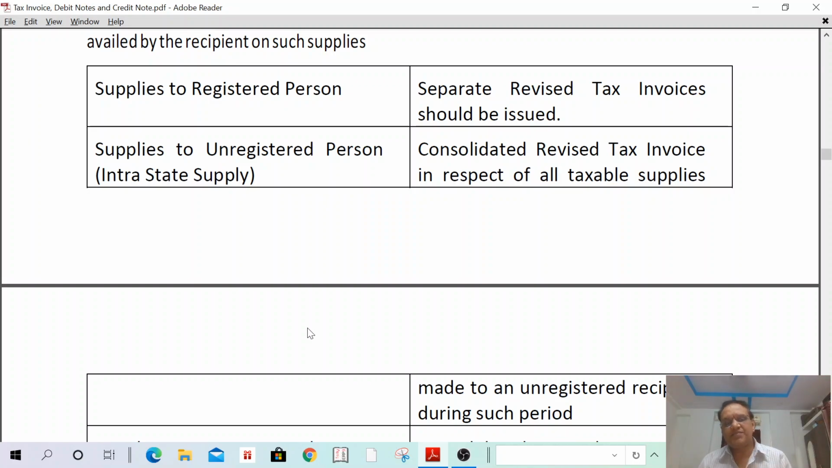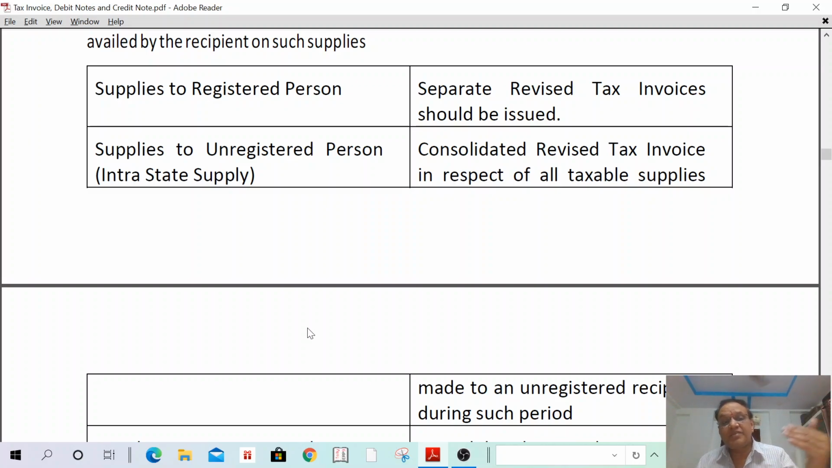There are 3 types of supplies for issuing a revised tax invoice. If I have made supplies to a registered person from January 1st to January 30th, a separate revised tax invoice shall be issued. For example, if I have made supplies to Mr. X 3 times from January 1st to January 30, 3 separate revised tax invoices shall be issued. If any supplies are made to a registered person during the intervening period, a separate revised tax invoice shall be issued.